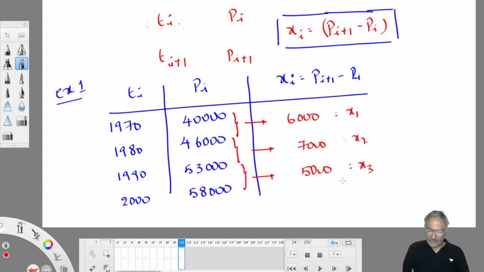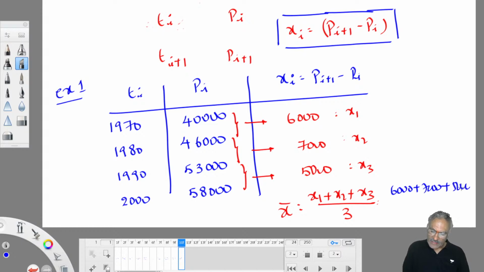Can't you work out x bar? What is x bar? X bar is equal to x1 plus x2 plus x3 divided by 3. Three values are there. If you take average of these three values, you will get x bar. Come on, work out. 6,000 plus 7,000 plus 5,000 by 3. You don't require a calculator. In ESE exam you have to work out without a calculator. You can manage 6 plus 7 plus 5. 13 plus 5, 18. 18 by 3, 6,000. So x bar is 6,000.